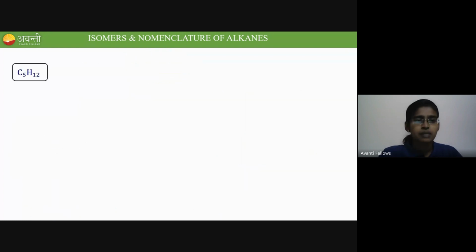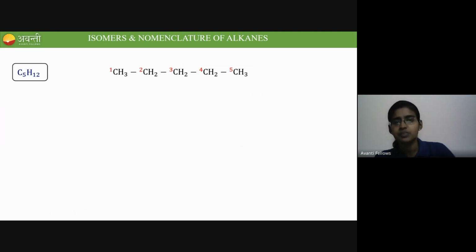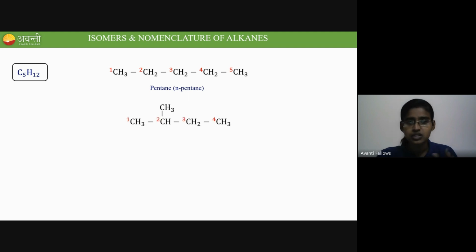One more example is C5H12. What is the name of C5H12? It is pentane, right? If you substitute n value as 5, you get C5H12. This is the straight chain arrangement of pentane, and it is called n-pentane. Now, if I put one branch, there will be 4 carbon atoms in a straight chain and 1 carbon atom branched at the second carbon. The name of this compound is 2-methylbutane.